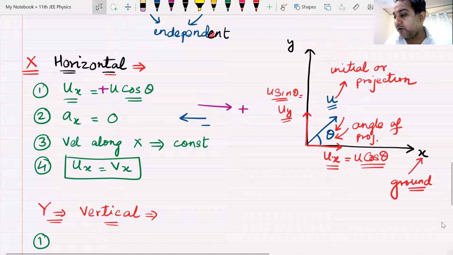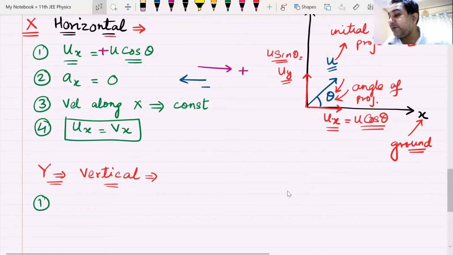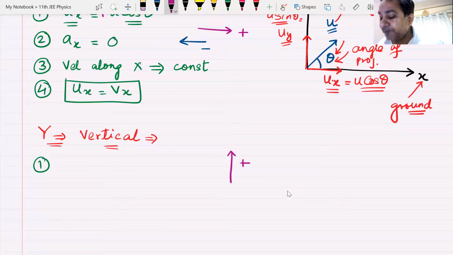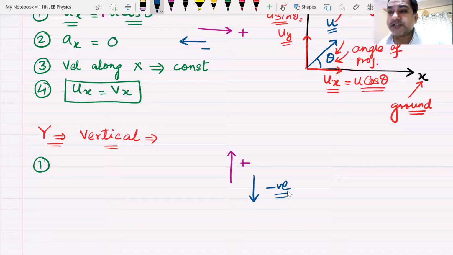Now, I must also have sign convention along y-axis, and it will remain the same. If something is going up, it will be positive. If something is coming down, it will be negative. We have not changed our sign convention. It does not change. It is always the same, so that things are simpler for us.